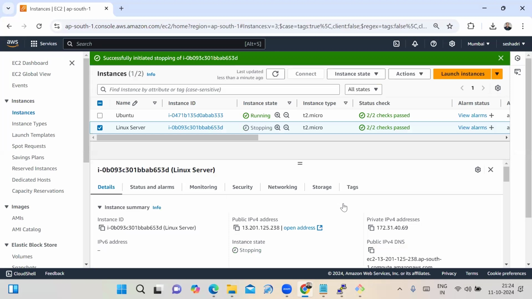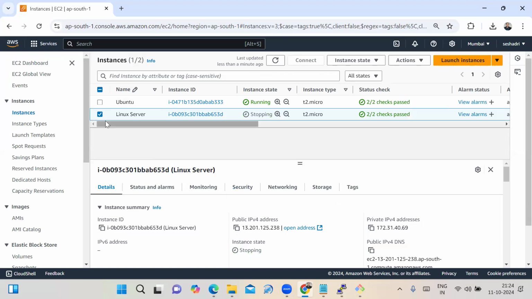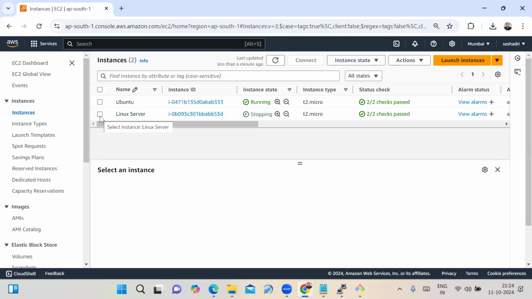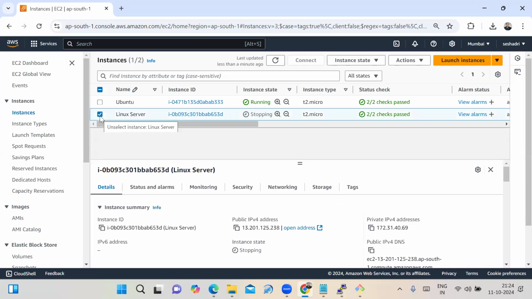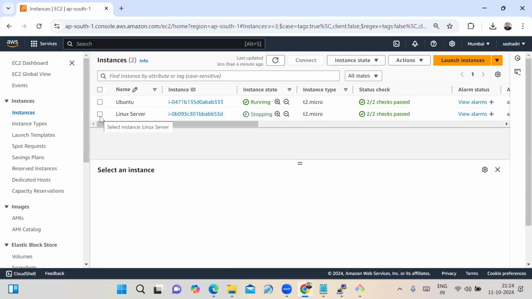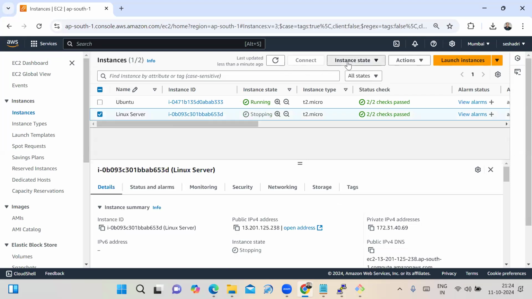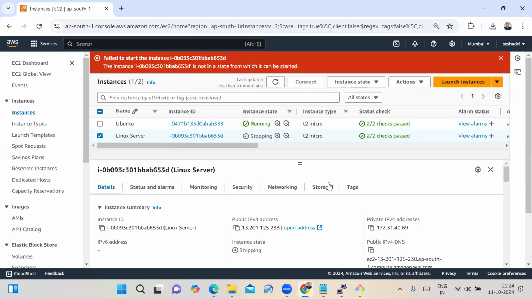No need to follow every step from the first to the last. Select this instance, go to Instance state, and Start instance is enabled. We can click here.